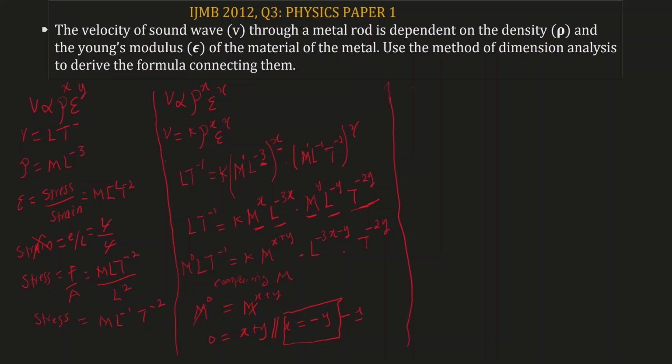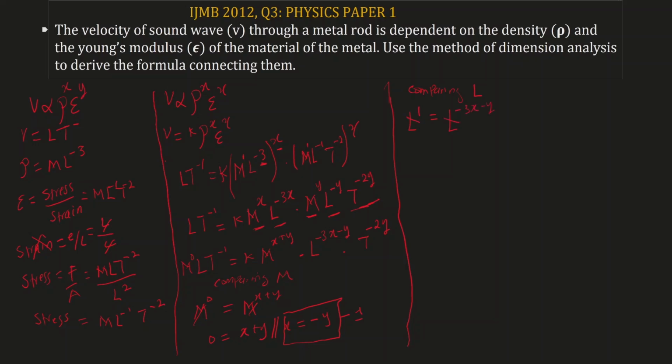Comparing for L, we have on the left-hand side, L to the power of 1 equal to, on the right-hand side, L to the power of negative 3x minus y.